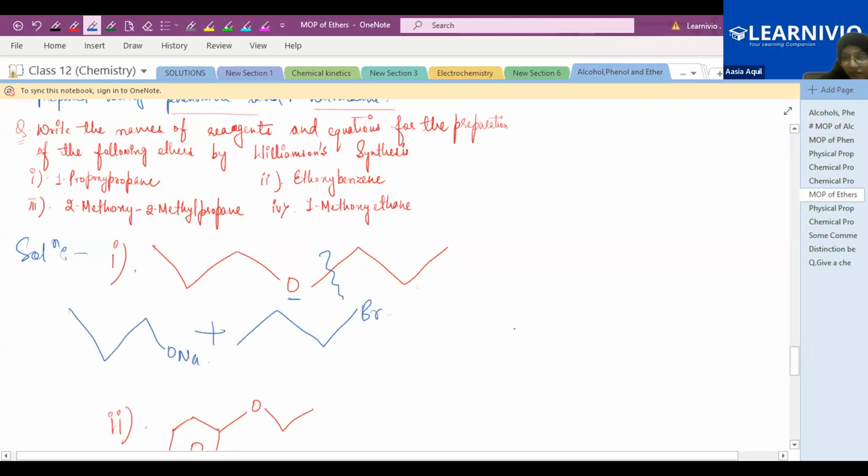Now write the equation. We have to write the equations also. So the equation will be: this oxygen is a nucleophile over here, so it will attack this carbon, and this bromine will leave, and it will form 1, 2, 3 carbon, oxygen, then 1, 2, 3 carbon. This is the final product. Okay, is this question clear, Ali and Rinda?